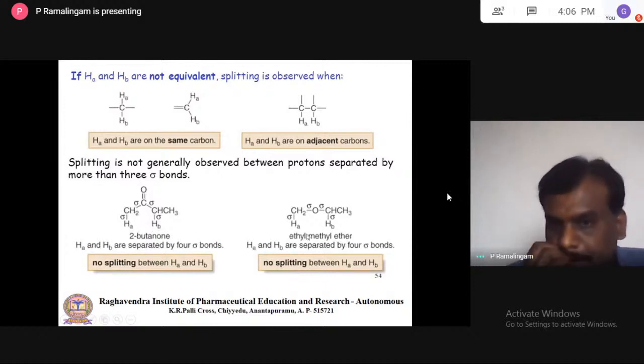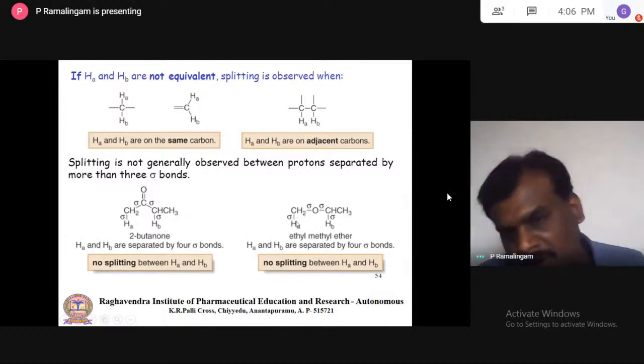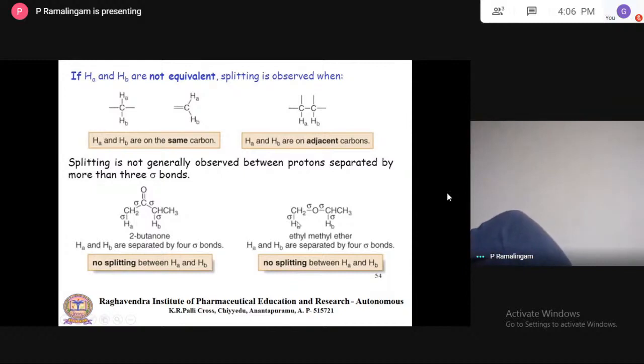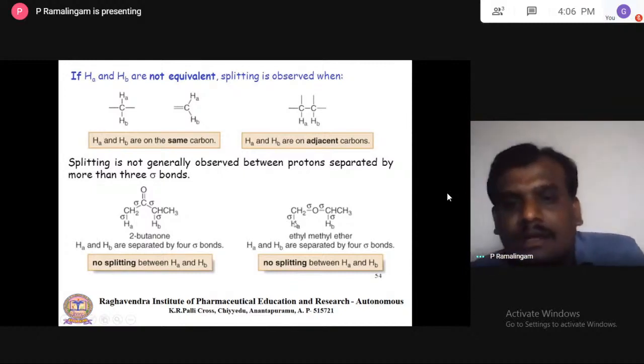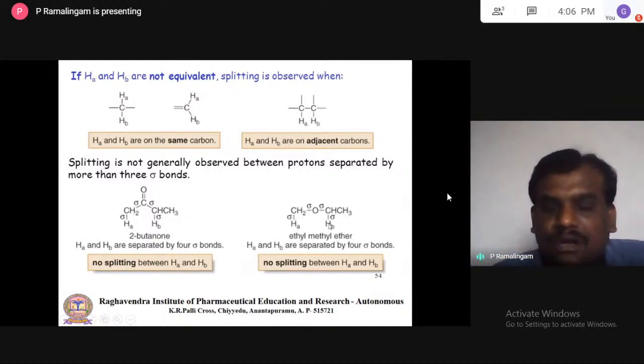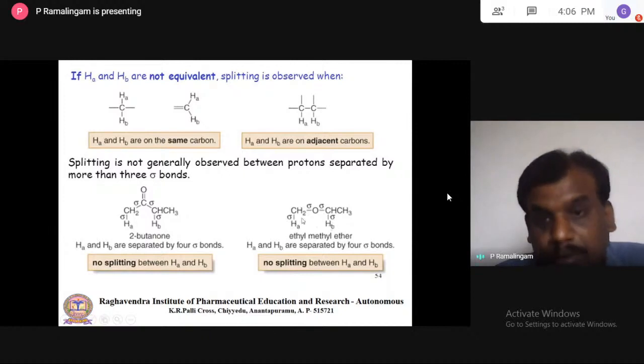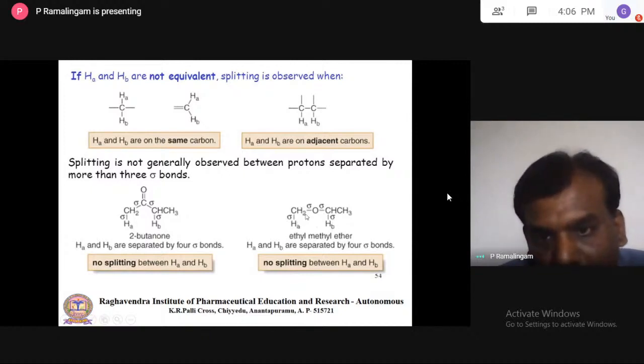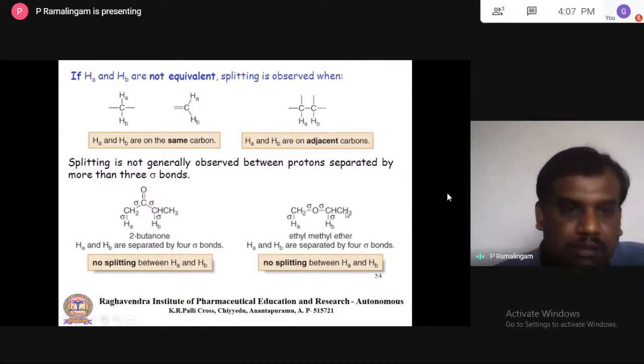Then you cannot expect any coupling for these two protons, so you won't find any splitting for this. Same way here, ethyl methyl ether. This proton and this proton are separated by 1, 2, 3, 4 bonds. So there is no coupling between this proton and this proton. But you will find coupling between these two protons. Sorry, this proton and this proton.